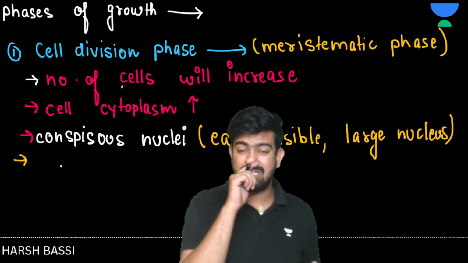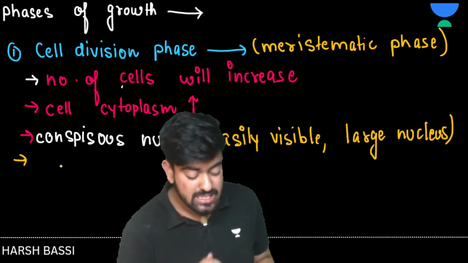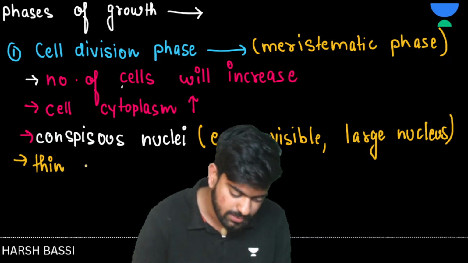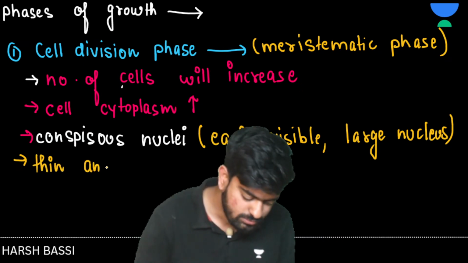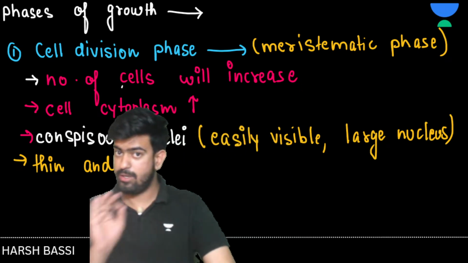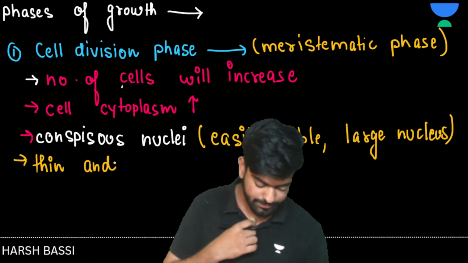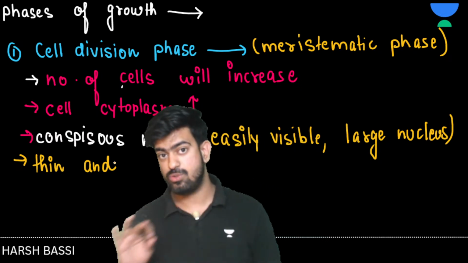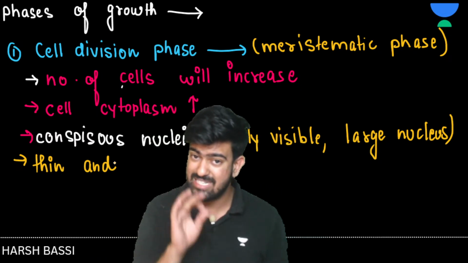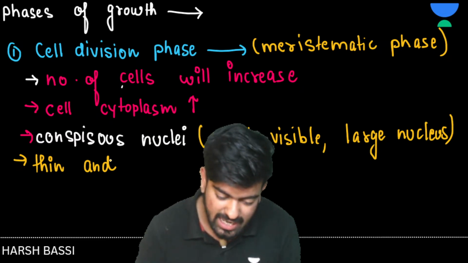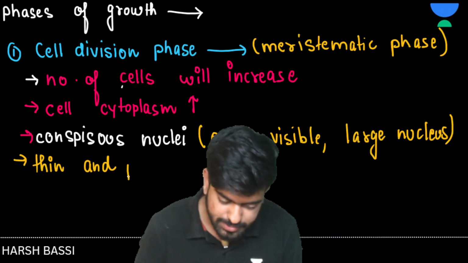The cell wants to have a thin cell wall. So I can write here that the cell wall in this phase is thin and primary. There is no secondary cell wall and no tertiary cell wall formed here. So the cell wall is thin and primary cell wall.